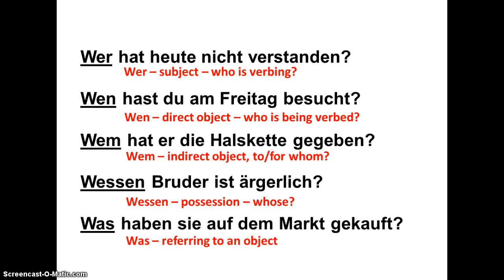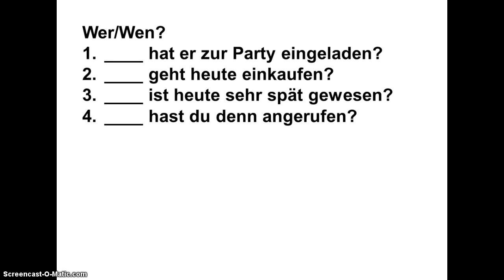Let's take a look at some examples. On the handout you've been given, there are four examples, and I want you to simply choose between wer and wen. Those are your only choices. The way to understand this is to look at number one, and ask, is there a subject in the sentence? Is there somebody who is inviting? Yeah? So in this case, yes, the subject is there. We know the subject. We're not going to inquire about the subject, so we're going to be inquiring about who has been invited, in which case I would choose wen with an N. Whom did he invite? Okay.